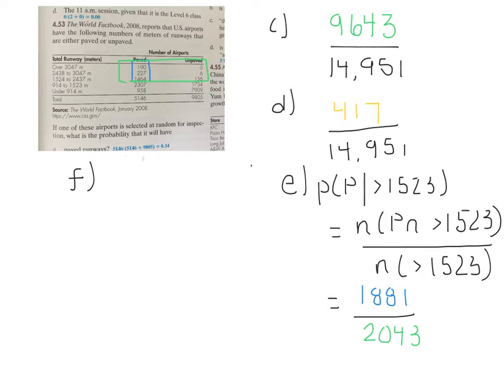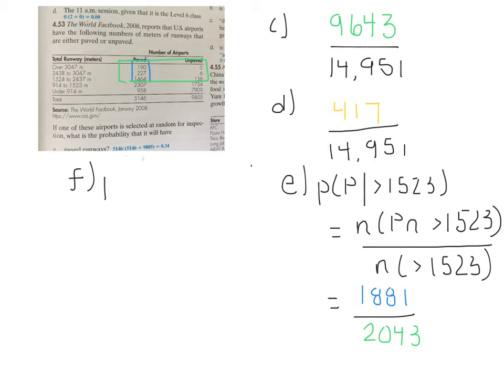In F, we want the probability the runway will be unpaved knowing that it has less than 1,524 meters of runway. Knowing is the same as given, and therefore we have a conditional probability.